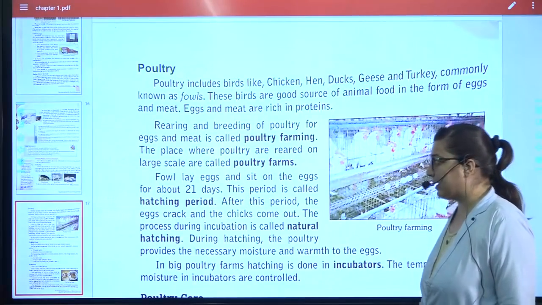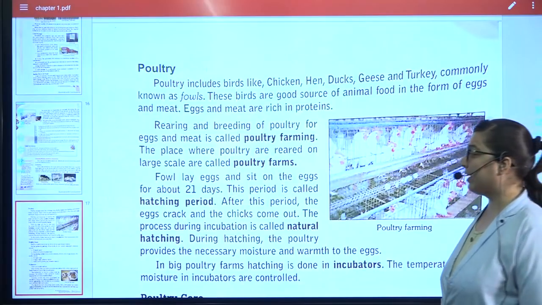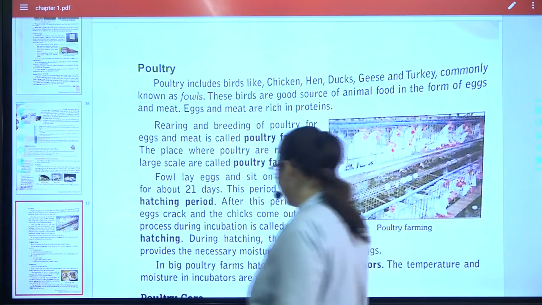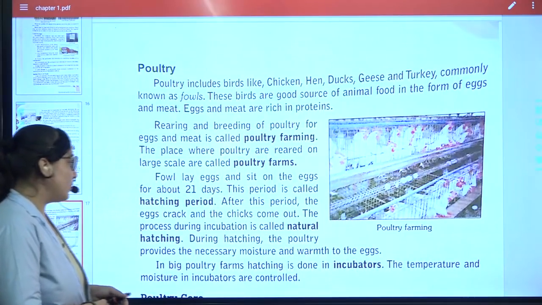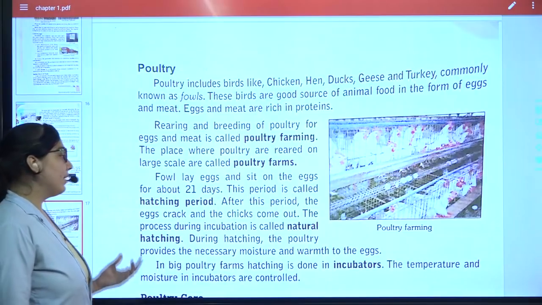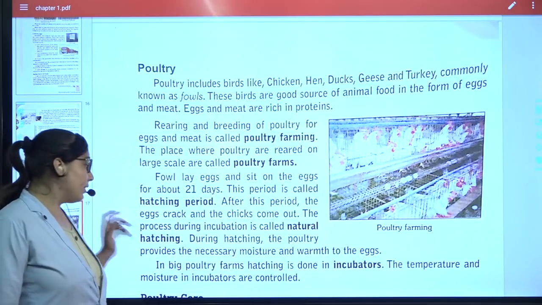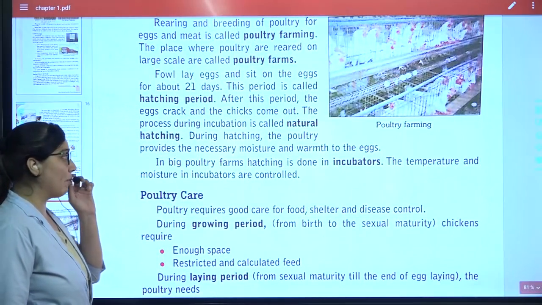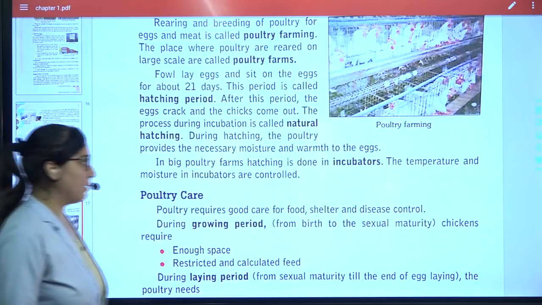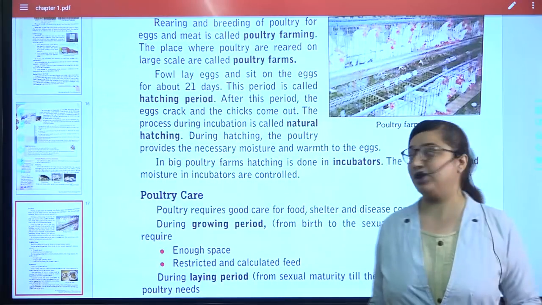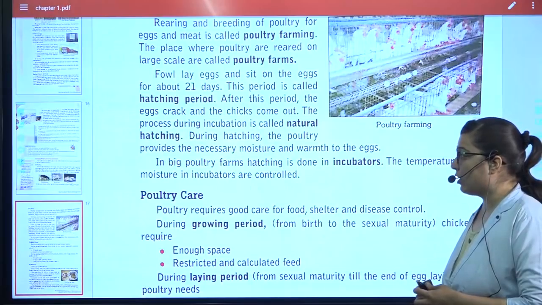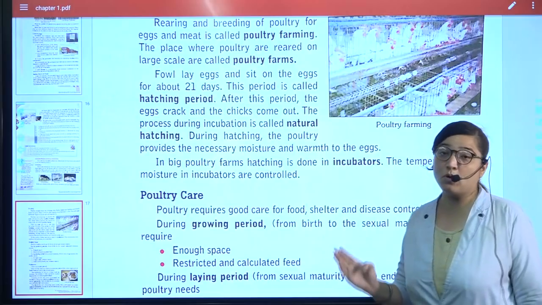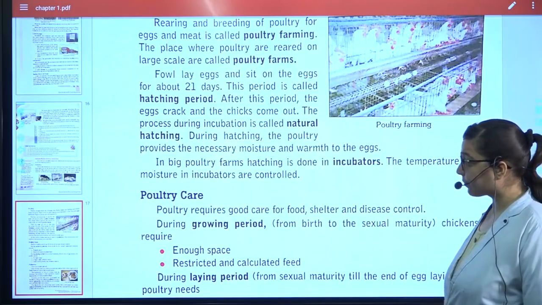The fowl will lay eggs and sit on the eggs for about how many days? 21 days, and this period is called the hatching period. After this period, the eggs will crack and the hatching is done. The hen provides the necessary moisture and warmth to the eggs. In poultry farms, hatching is done by using incubators, in which both temperature and moisture are controlled.